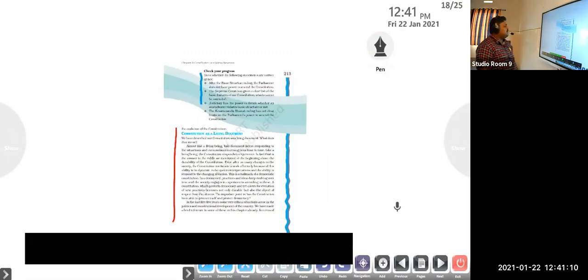Okay, so we have described our constitution as a living document. What does that mean? What do you mean by the term a living document, or constitution as a living document? Almost like a living being. This document keeps responding to the situations and circumstances arising from time to time. So that's what we are saying. It is a living document.